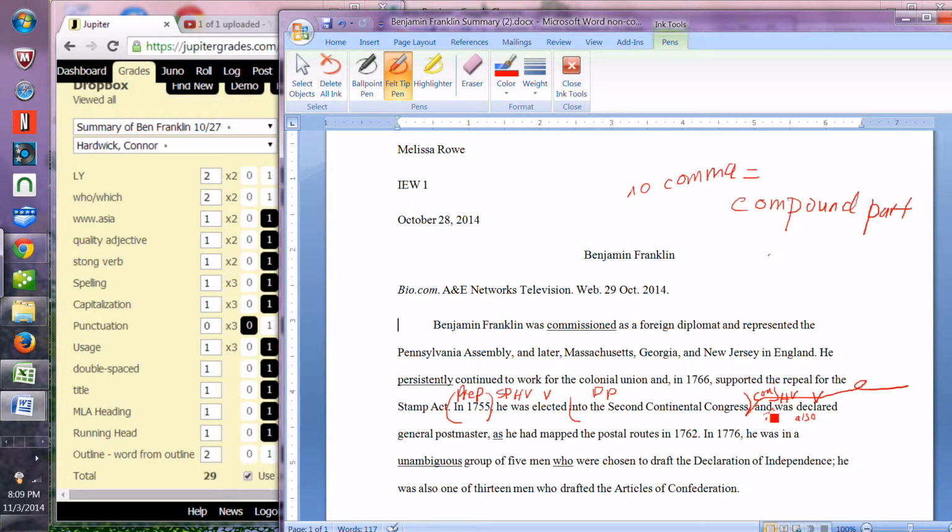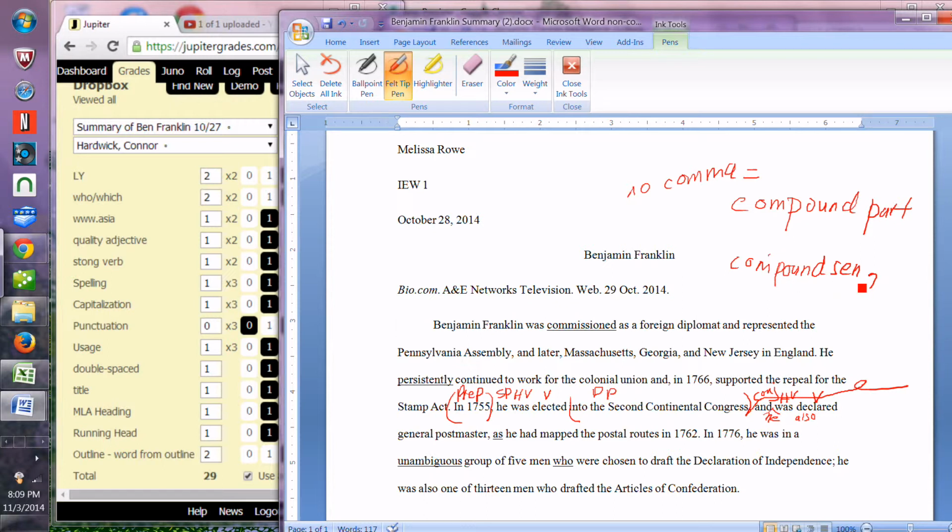So if you would have had a noun on both sides of this conjunction, you would have a compound sentence, and compound sentences do need a comma. Okay, so they do need a comma. Compound parts do not. And when I say compound parts, I mean compound nouns, compound verbs, compound prepositional phrases, compound direct objects. Any compound parts do not get commas, but compound sentences do get commas.